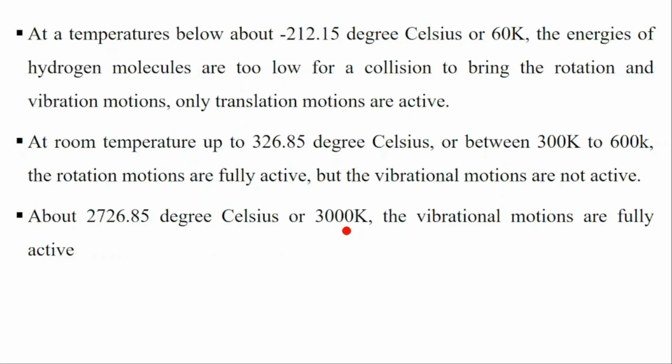This example applies only for the hydrogen atoms. For hydrogen at 60 Kelvin, you have only the translation motion. When you increase the temperature between 300 Kelvin to 600 Kelvin, you have the rotation motion starting, and when you reach 3000, that is where the vibration motion is fully active.